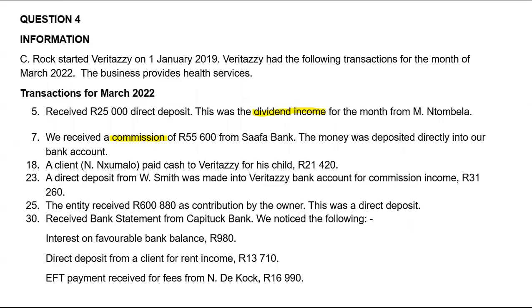On the 23rd, a direct deposit there, they're telling us it goes straight to the bank. It doesn't go under analysis. It was received from W. Smith, and this was made into Veritas bank account for commission income. So the other account affected is commission income.